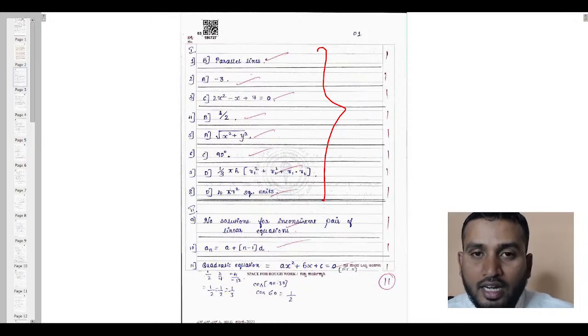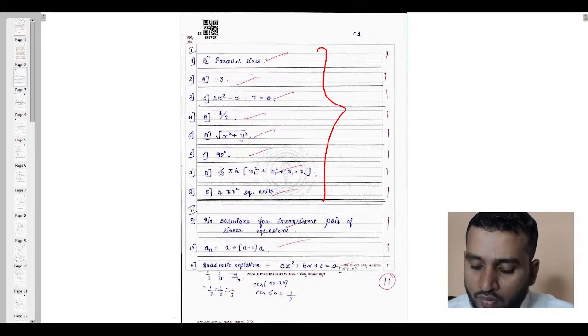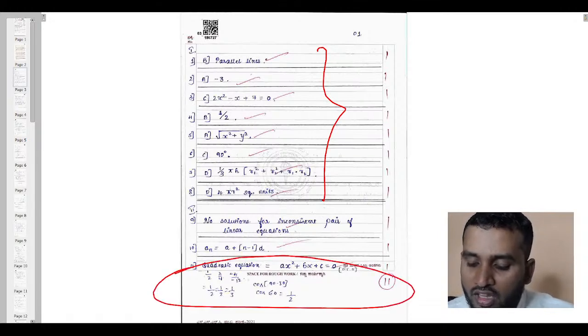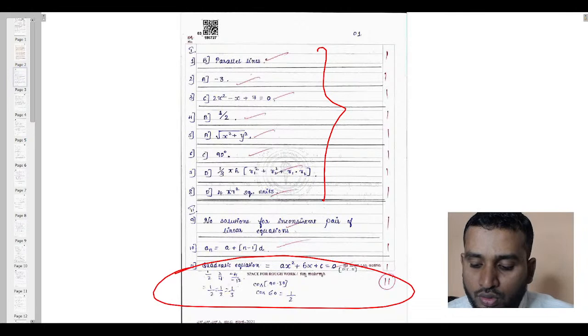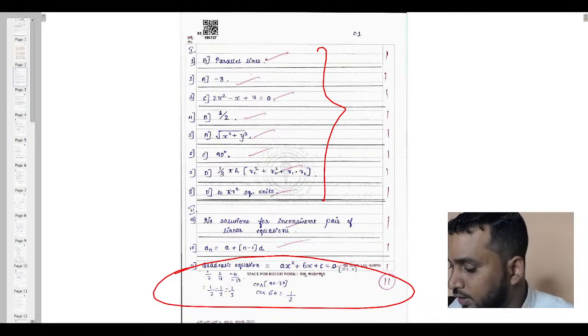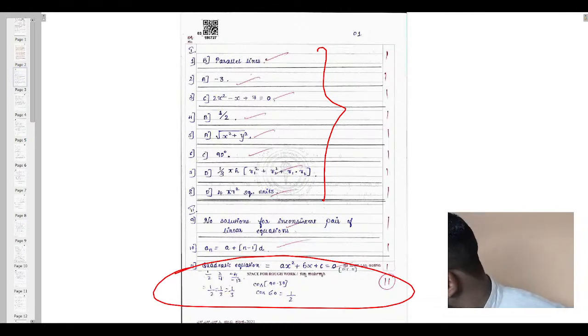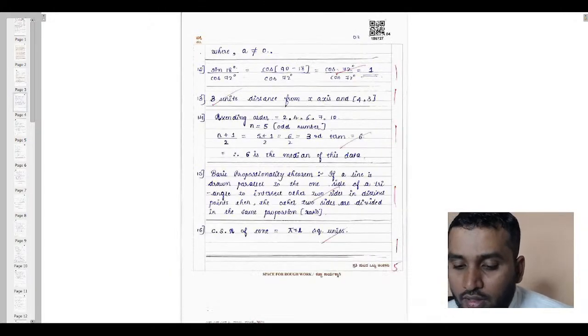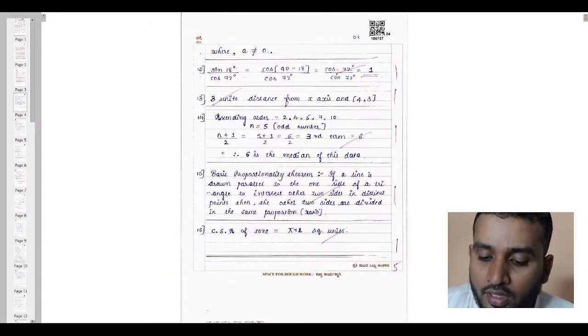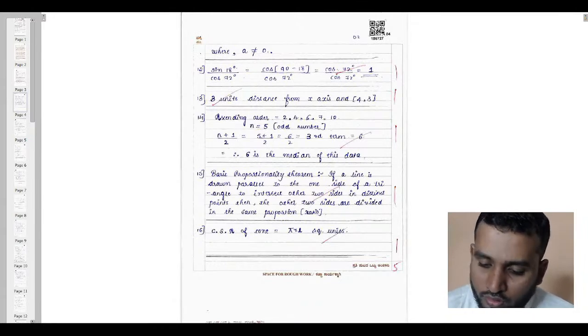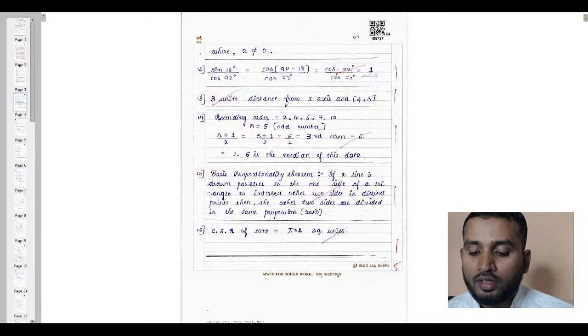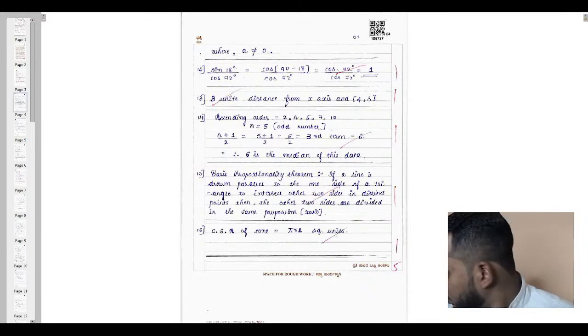And write the standard form of quadratic equation, ax square plus bx plus c equals 0. And along with that, as you can notice here, space for rough work. If you want to do any rough calculation, there is a space, you have to use this space to do the calculation. Is this clear? Good. Next is, as you can see, question number 12. In this borderline, you have to write the question numbers, and complete answers you are supposed to write here. Can you see this? Yes.